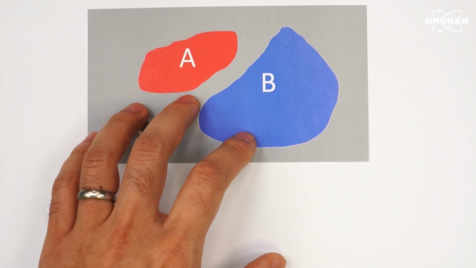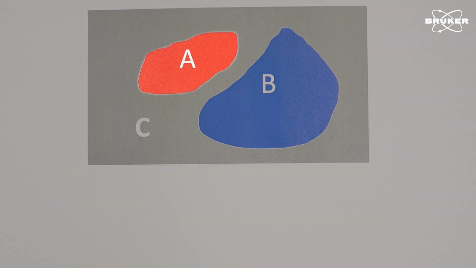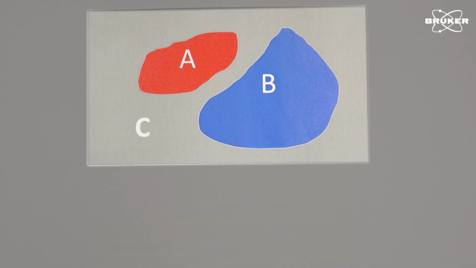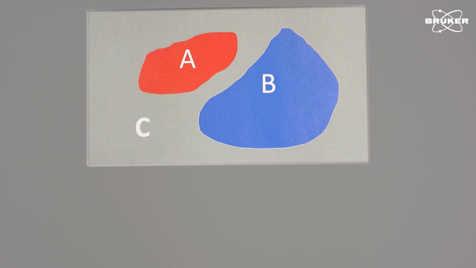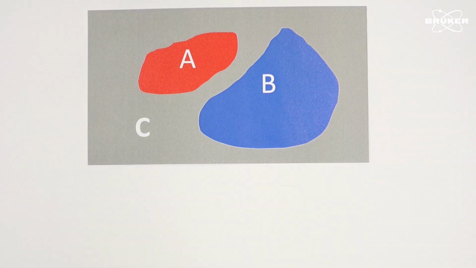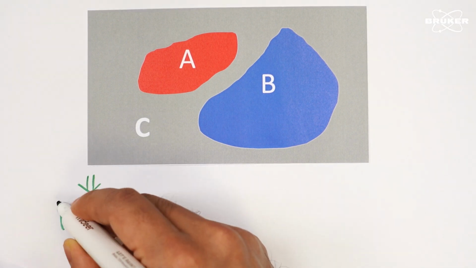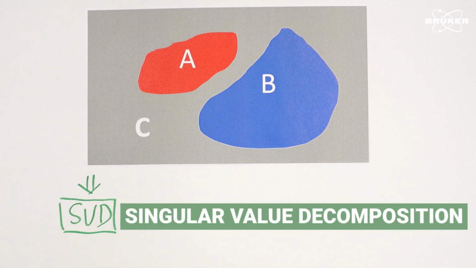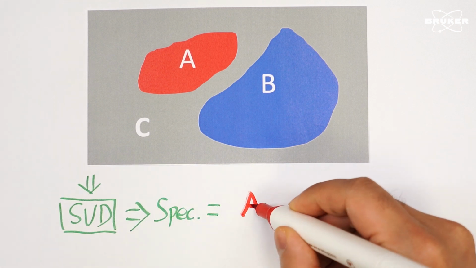Imagine a dataset where all spectra fall into just 3 distinct groups, corresponding to substances A, B, and C. In the ideal scenario, each spectrum in this array can be expressed as a combination of these 3 fundamental spectra with specific factors. To process such data, we can use a method known as singular value decomposition, or SVD for short. I have no intention of making this into a lecture on linear algebra.